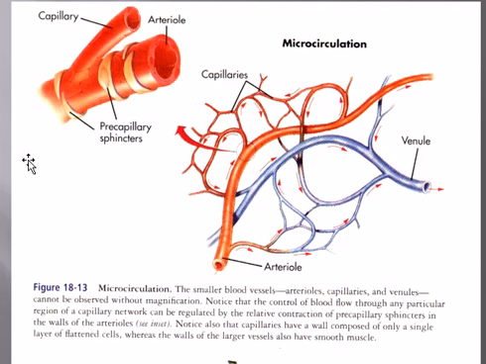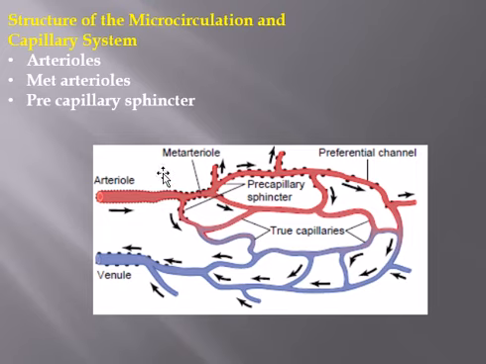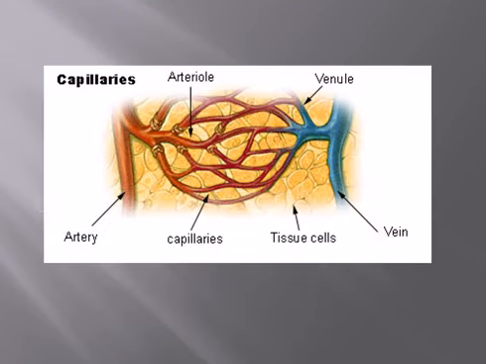Now this is the diagram. The capillaries which arise from the meta-arterioles are controlled by pre-capillary sphincters. These pre-capillary sphincters control the pressure of the blood which is entering the capillary system. Now here is another diagram of these meta-arterioles. These pre-capillary sphincters very precisely monitor the blood flow to the tissues: if the demand has increased, the blood flow increases, and if the demand has reduced, the blood flow reduces.